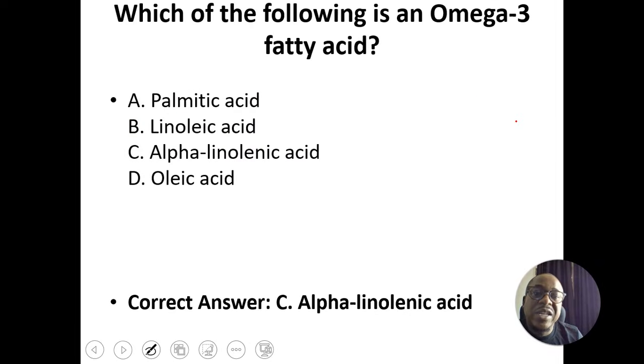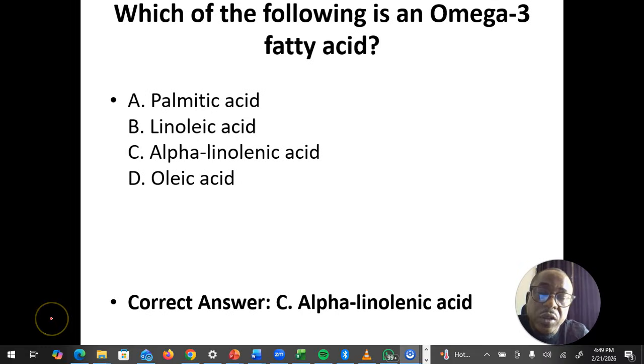So which of the following is an omega-3 fatty acid? Omega-3 fatty acid is alpha-linolenic acid. When we say omega-3 fatty acid, it means the numbering starts from the last carbon. They call them omega-3 fatty acids because of the position of the double bond from the omega carbon.